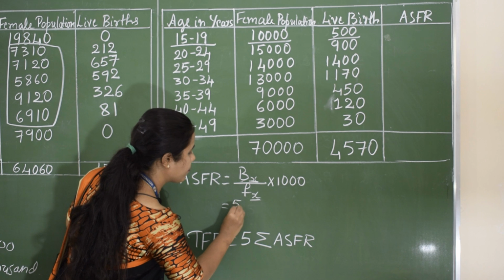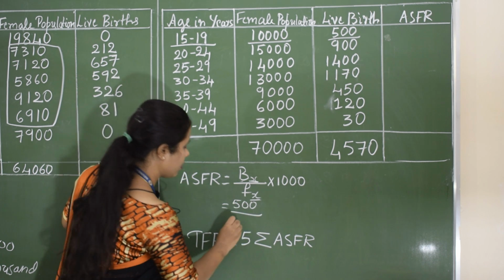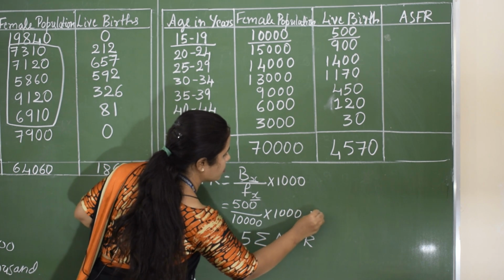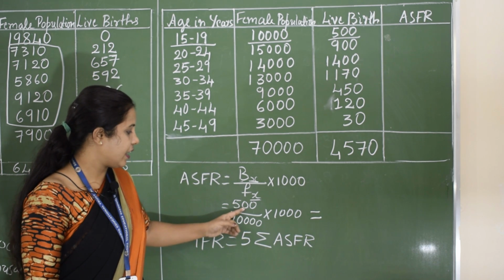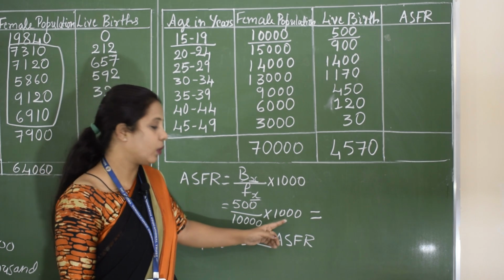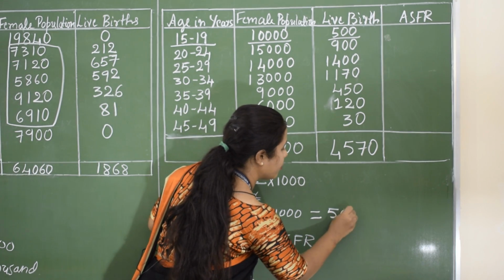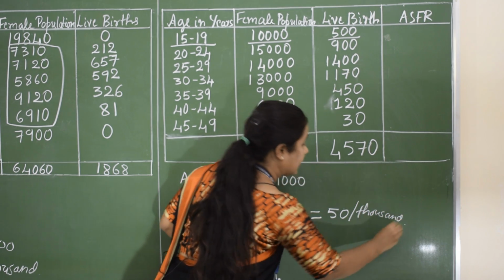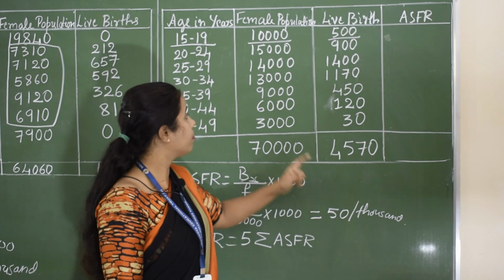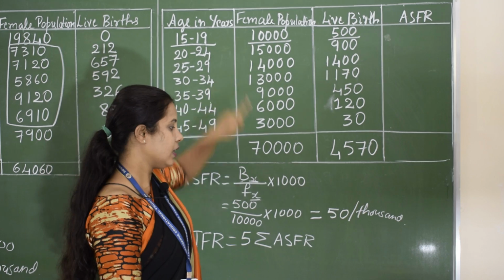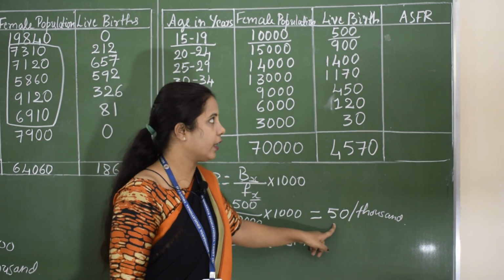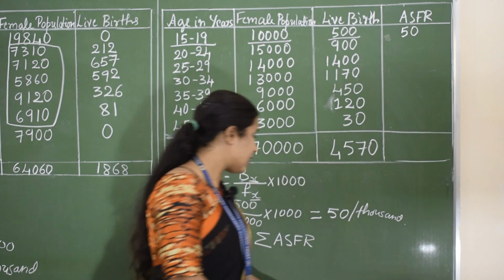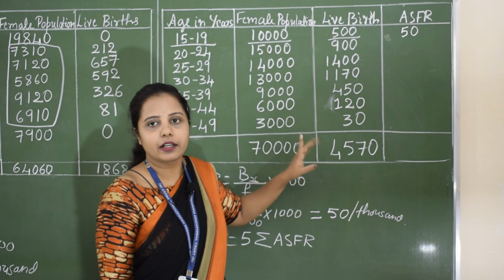That is 500 by 10,000 into 1000. After dividing 500 by 10,000 and multiplying by 1000, we will get 50. So this is 50 per 1000. That means for every 1000 women between the ages of 15 to 19, there are 50 new births occurring. So the first value of ASFR is 50. Similarly, we have to do this for all the other age groups.